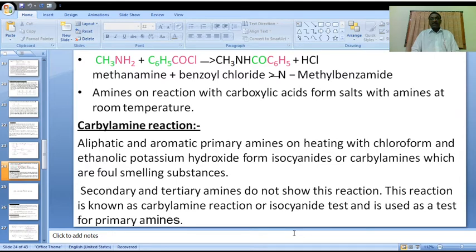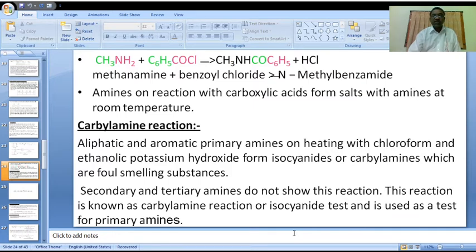Primary amines on reaction with chloroform and potassium hydroxide give a different, foul smell that indicates the given compound may be a primary amine. This is a type of identification reaction for primary amines.